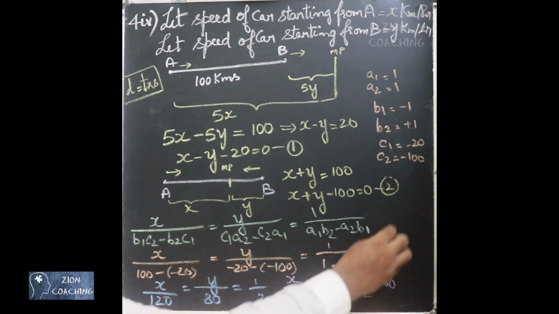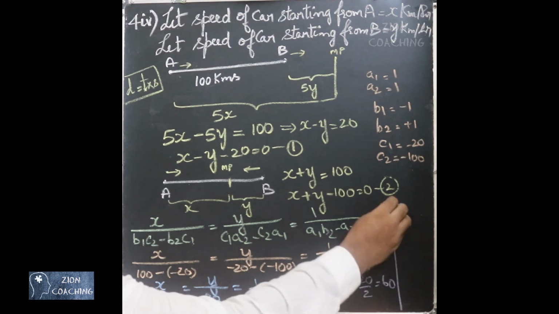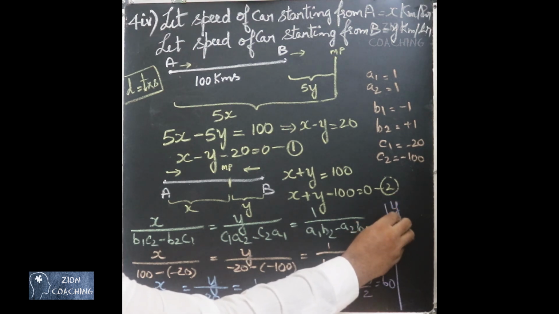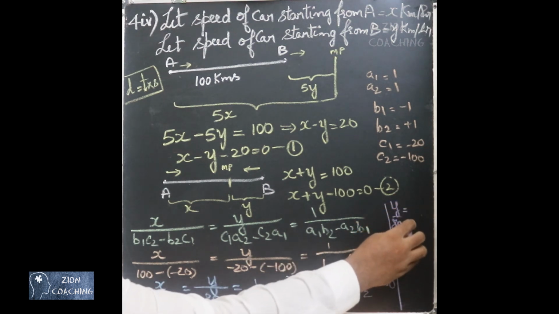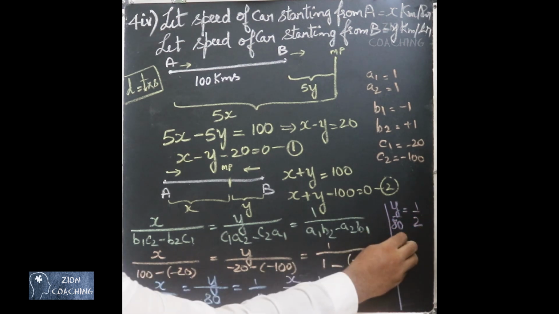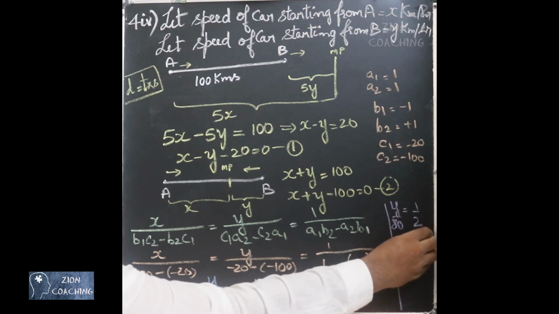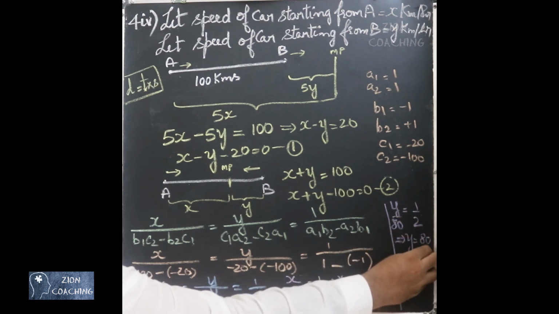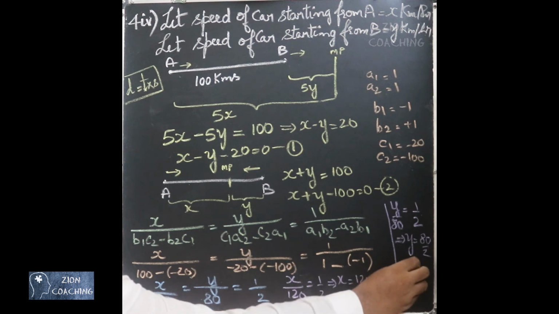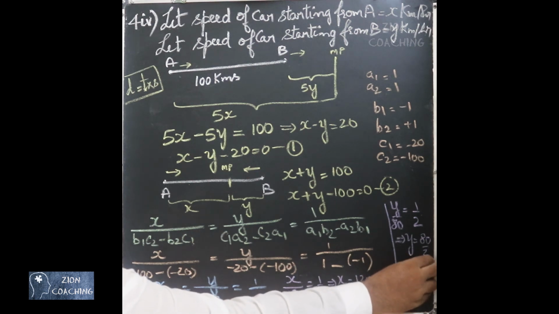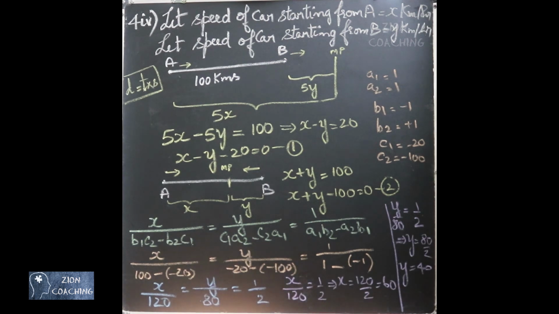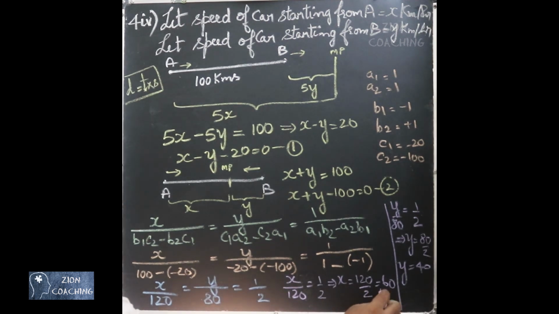Then we have y by 80 equal to 1 by 2, that implies y is equal to 80 by 2. So y is equal to 40. Now the speed of the car starting from point A is 60 km/h and the speed of the car starting from point B is 40 km/h.